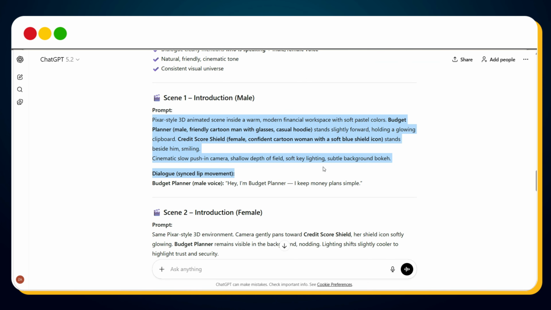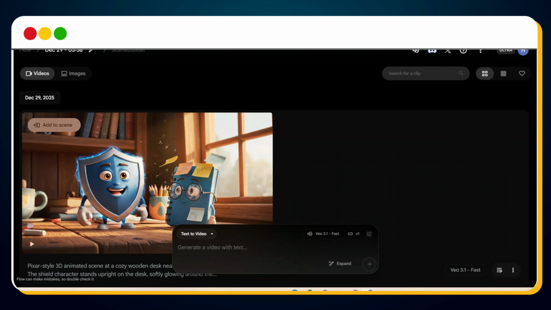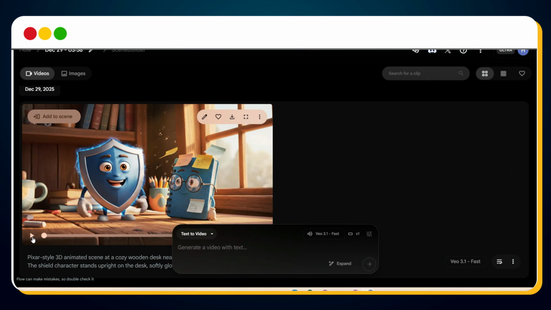Now copy the scene 1 prompt from ChatGPT, paste it into VO, hit generate. Within seconds, your first Pixar-style 3D finance clip is ready.